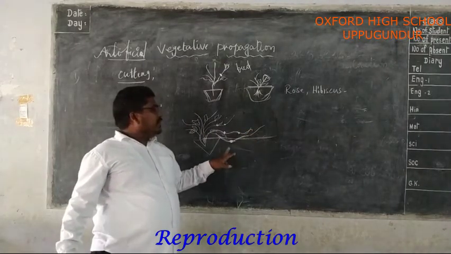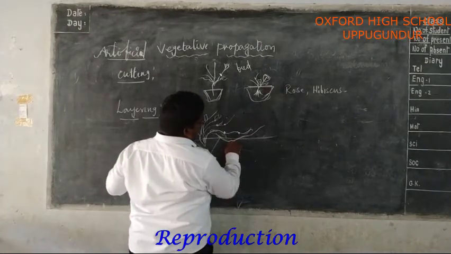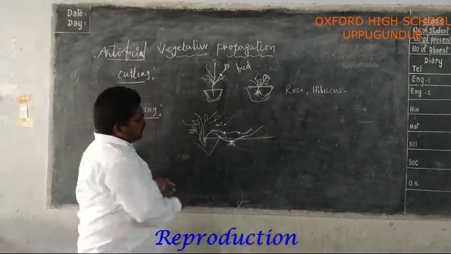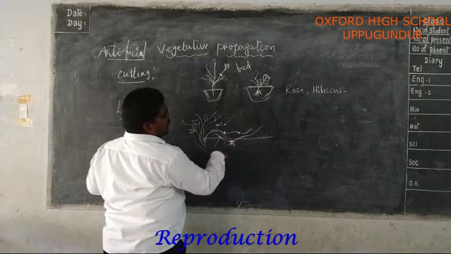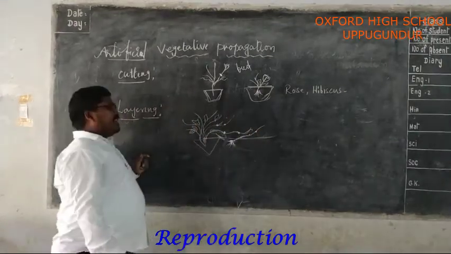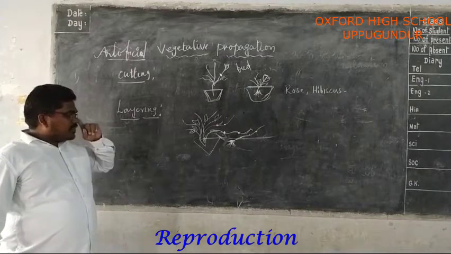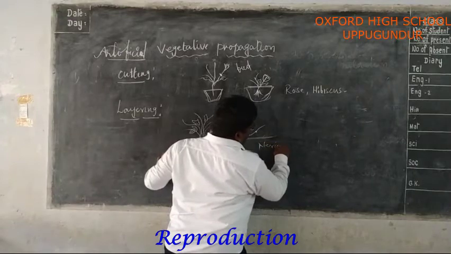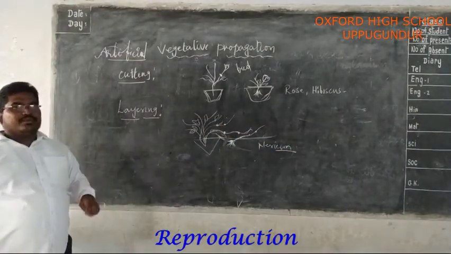After a few days, the buried part in the soil develops adventitious roots. Okay. After a few days, if you cut the branch from the parent plant, the plant having the node continues its life as an individual. We can see this type in the nerium. That is layering. Do you understand?